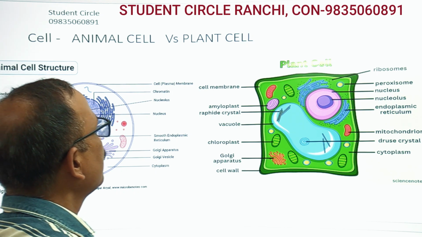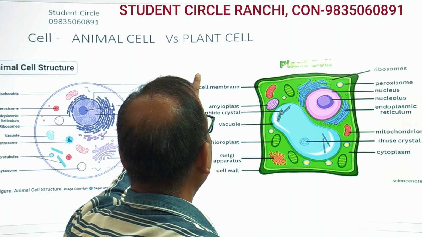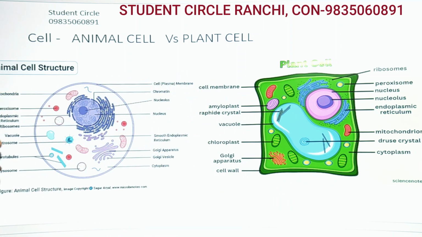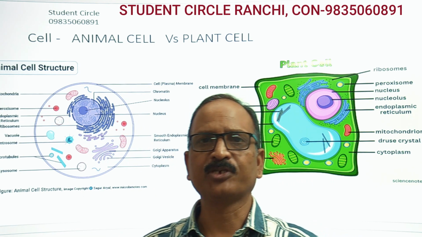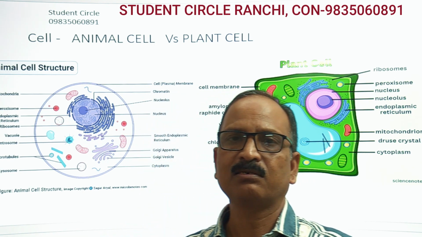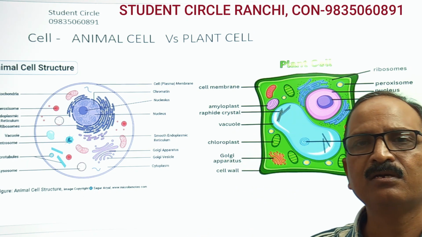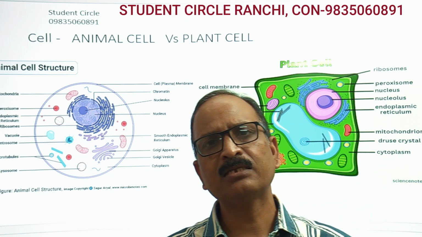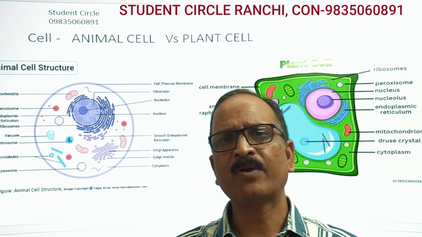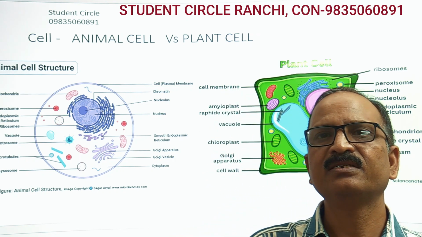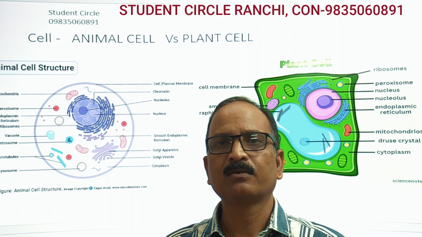Another difference is plastids. Plastids are the substance that provide color to plants. We can divide plastids into three types: leucoplast, chromoplast and chloroplast. Leucoplast is white. Chromoplast has different colors, orange, red, brown.